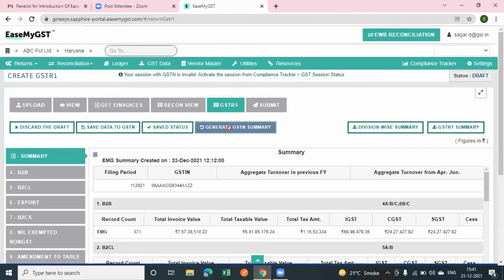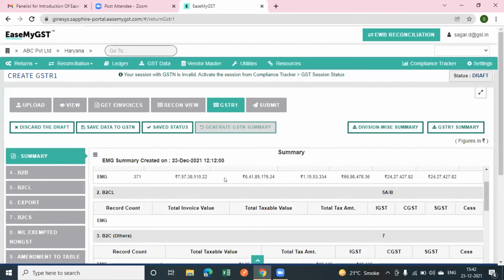After clicking on generate GSTR1 summary, it will show you the difference, or I can say the data equality, between the data on the EaseMyGST portal and the government portal. Suppose you have synced 100 invoices from the EaseMyGST portal to the government portal.